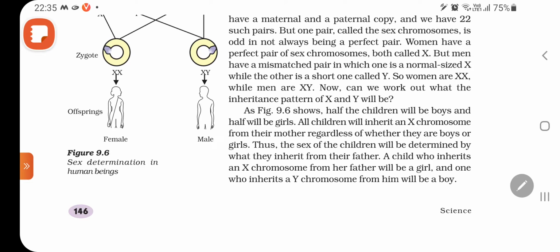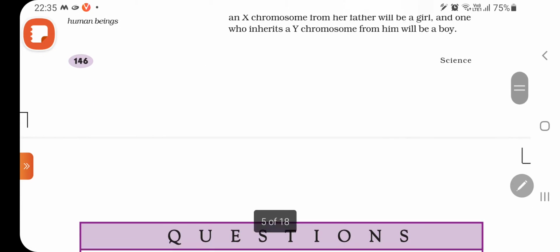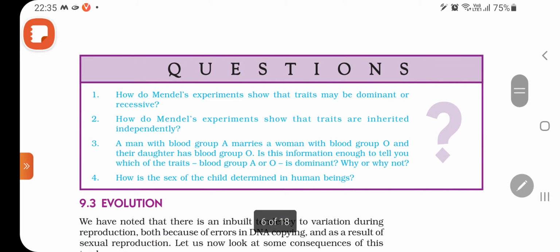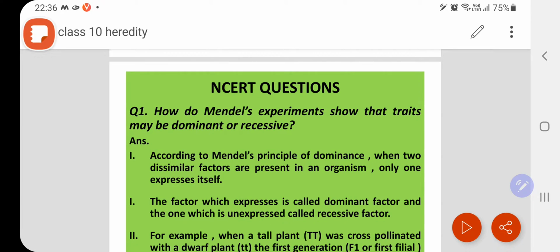Now we will discuss some NCERT questions next to this topic. There are 4 questions. I will share my PPT with you and we will discuss them. The first question is on page number 147. These questions are on page number 147, you can just check it out.